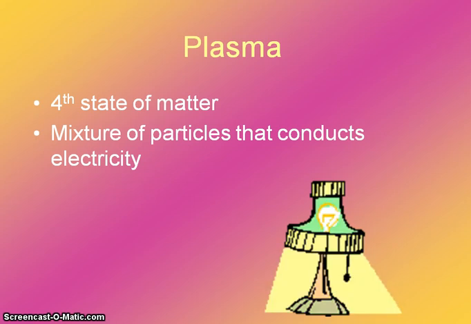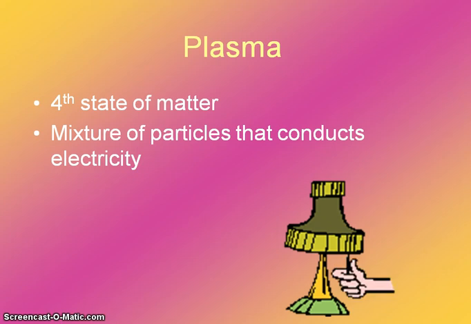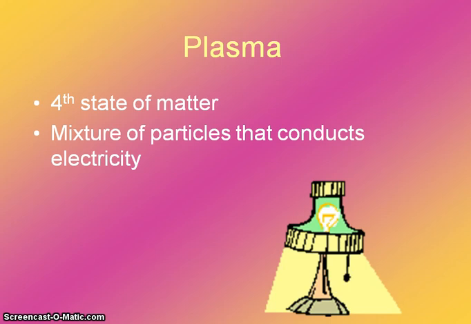Plasmas are thrown in here because when they're at very high temperatures, they are able to help to conduct electricity pretty well. They are the alkali metals. When they're at really high temperatures, they can become these plasmas.